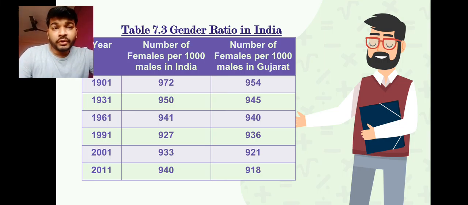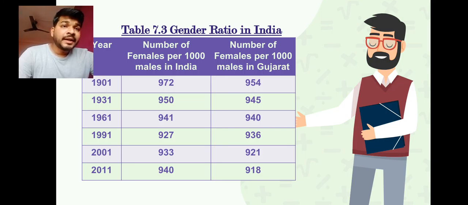Now when we go for the conclusion, as we learned in the previous table, we have to conclude from 1901. Here the starting point is 1901, so from there we will compare till 2011. So the first comparison will be done for India and Gujarat both. Then we have seen the trends, that it has decreased till 1991. So we will write from 1901 to 1991 it has decreased, and after 2001 to 2011, that decade there was an increase due to the program of Beti Bachao.